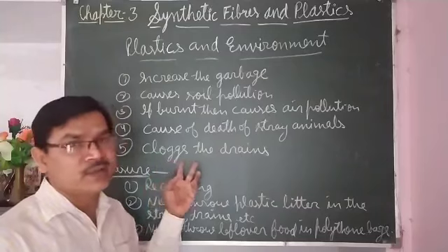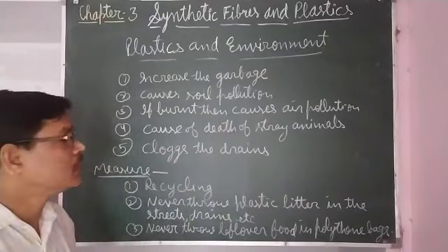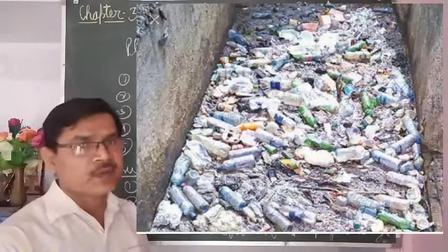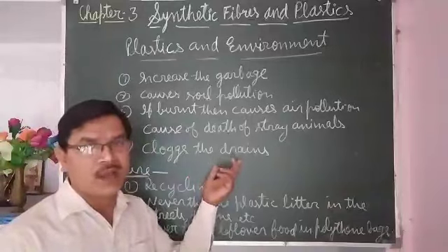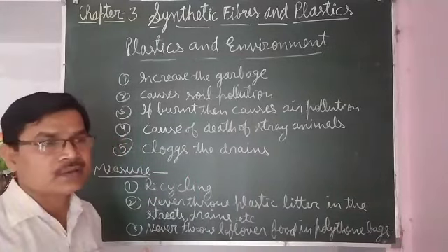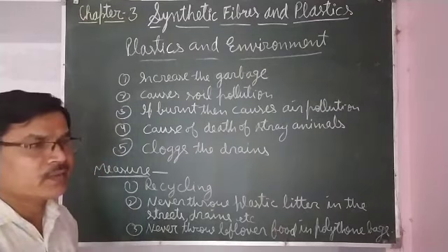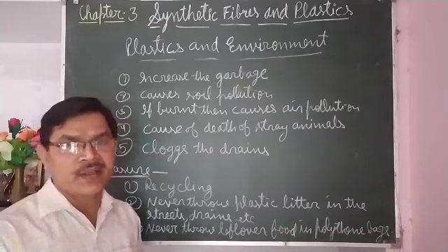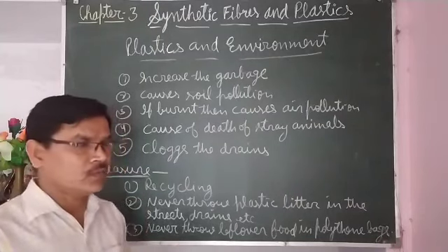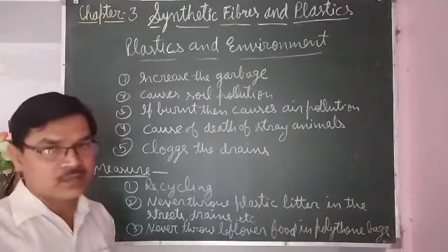If they are thrown here and there in the street and the drainage, generally done carelessly by people, that clogs the drains. If the drains are clogged, the dirty water flowing into the drains will not flow properly and will start to overflow, and that may come onto the road.